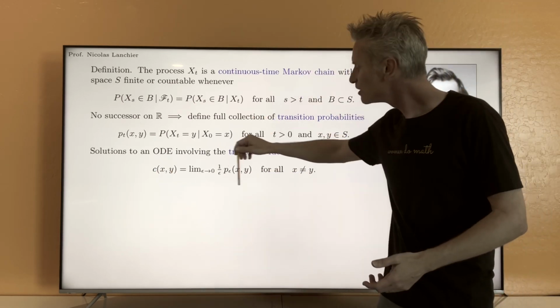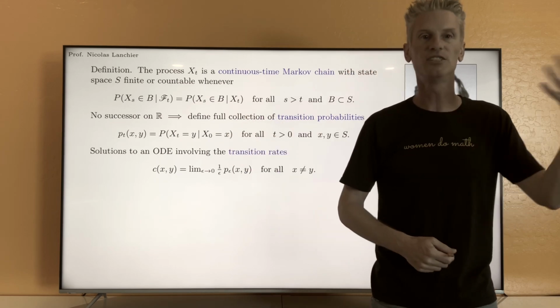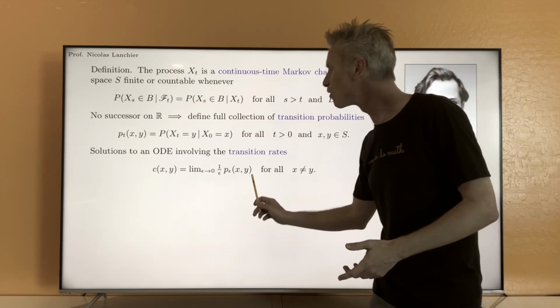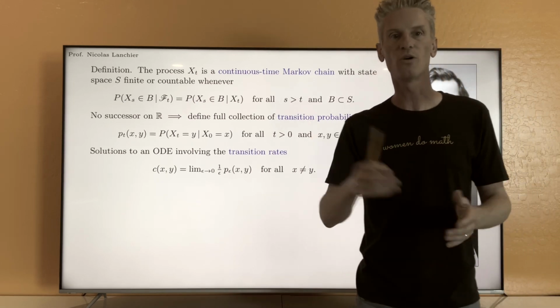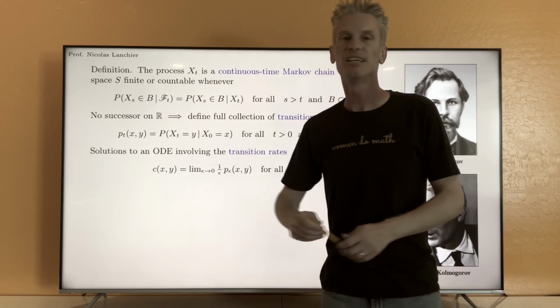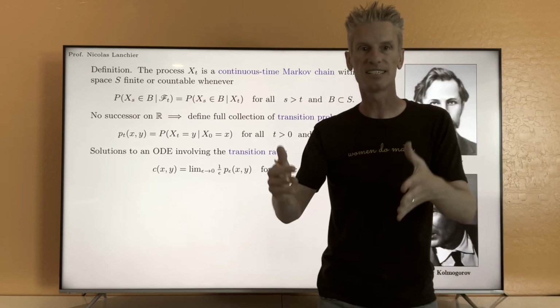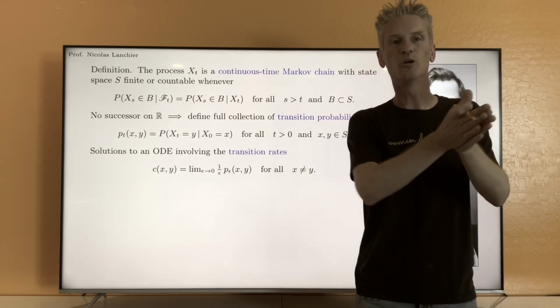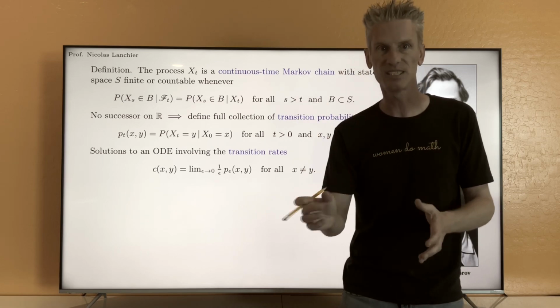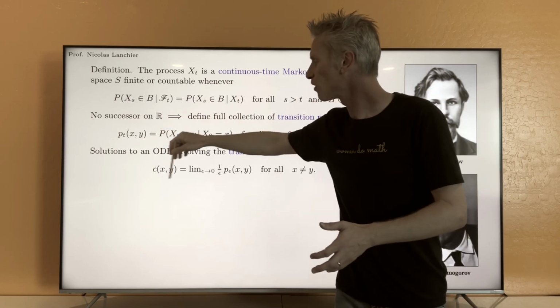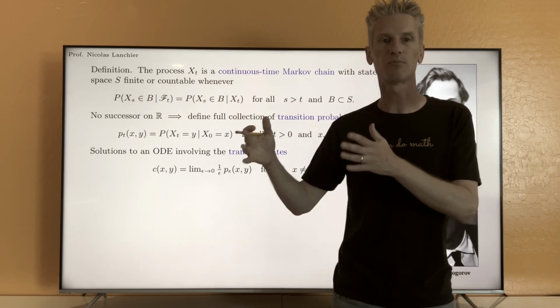So that fits the definition of rate in the previous video. We can indeed call this limit the rate at which we jump from x to y. Cxy is exactly interpreted as the number such that the probability of a jump from x to y in a very short time interval of length epsilon is of the order of Cxy times epsilon.